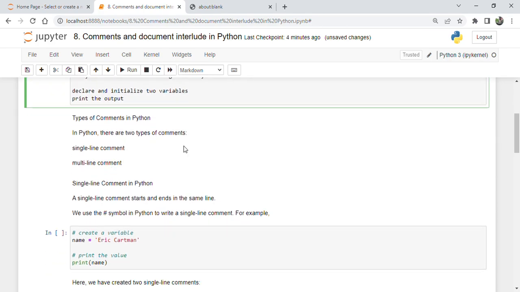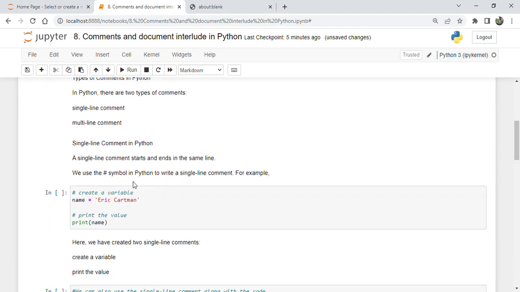Types of comments in Python. In Python, there are two types of comments: single line comment and multi-line comment. A single line comment ends at the end of the same line. Use the hash symbol in Python to write a single line comment.